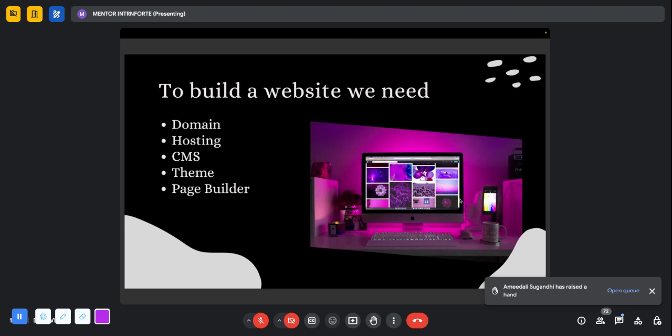So after understanding what WordPress is and what a CMS is, we have to know what the key requirements are to build a website without any coding skills. First of all, we need a domain, then we need hosting, then we need the content management system, then we need themes and page builders which help us design our website. Let's understand one by one what each of these is.